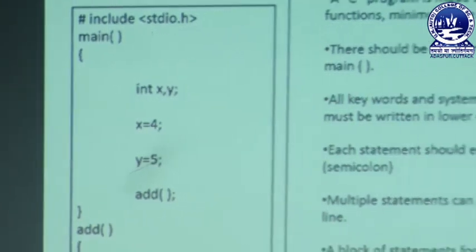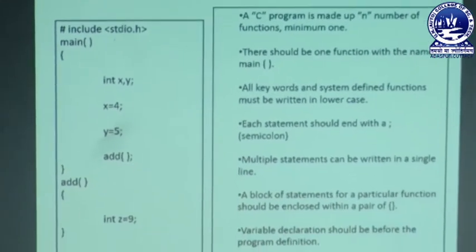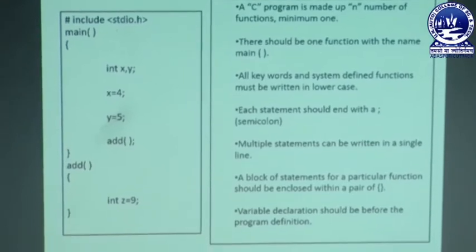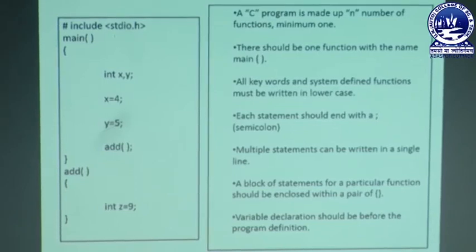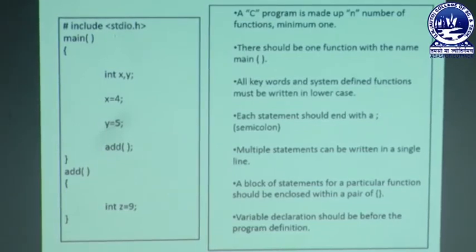So these are the structures of the C programming language. Just rewinding all the rules of the C programming language. A C program is made up of n number of functions, minimum 1. That means a C program can contain a number of functions, but it must contain a minimum of one function, that is the main function. We have already discussed that the main function is the vital part of a program because the program execution starts from the main function.